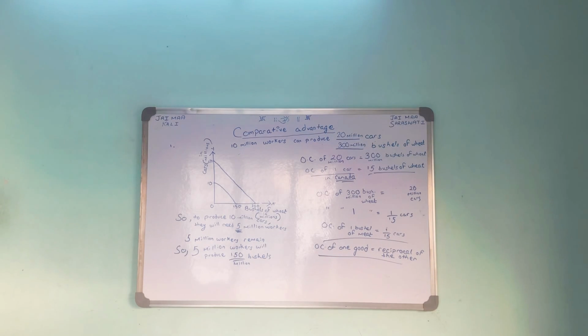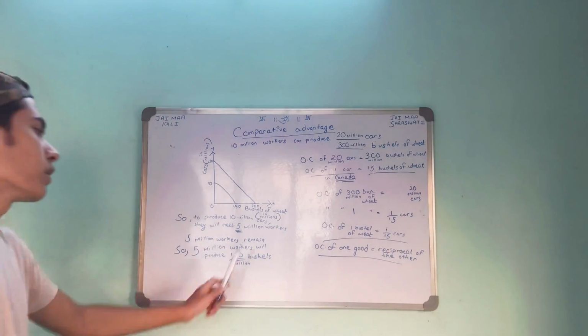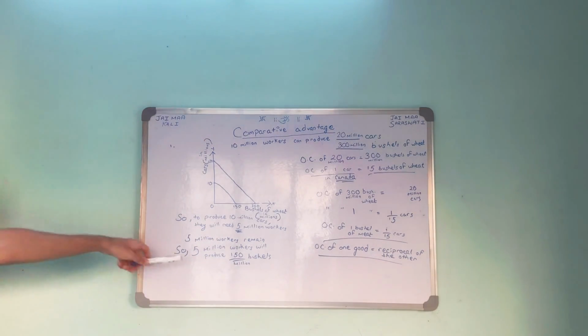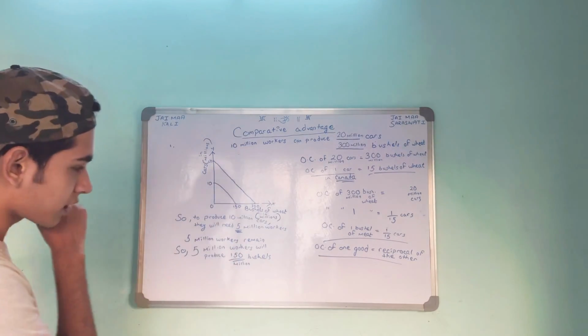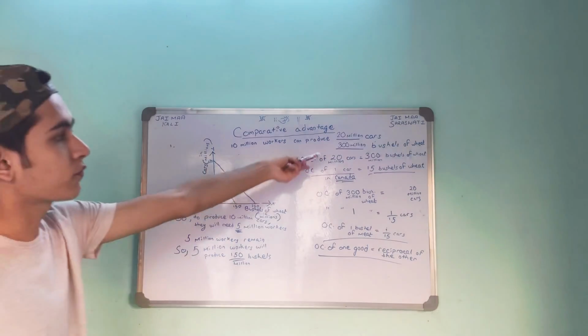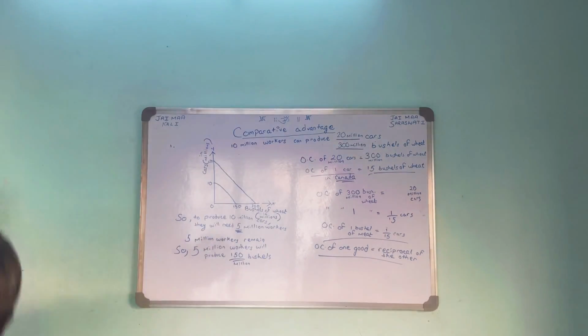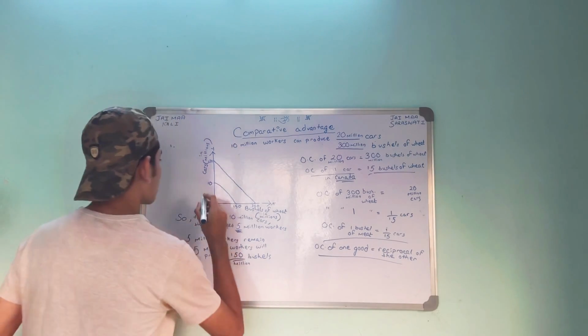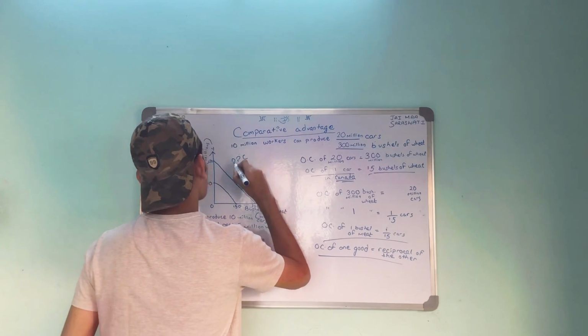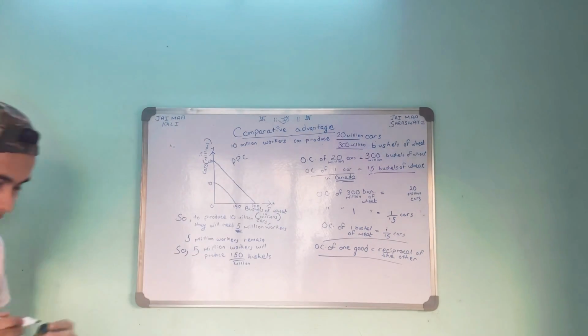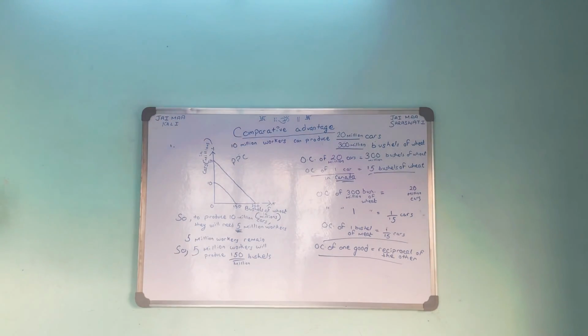So the question was, how much wheat can it consume without trade? Without trade, it can consume 150 million bushels of wheat, because 5 million workers were still left after 5 million workers had gone to produce cars. So 5 million workers can produce 150 million bushels of wheat, because they are free now. So we have labeled the points on the possibility curve. This is the PPC, the abbreviation of production possibility curve.